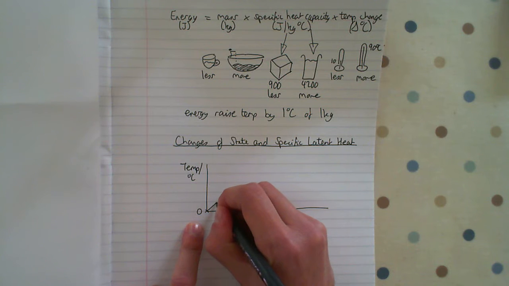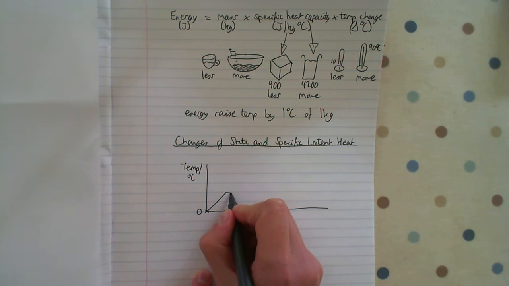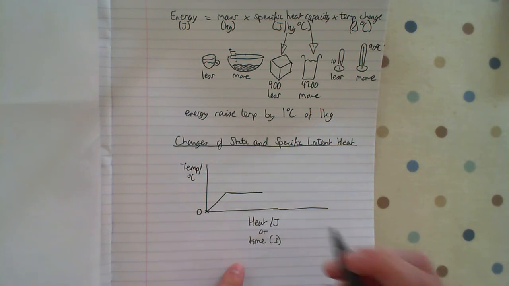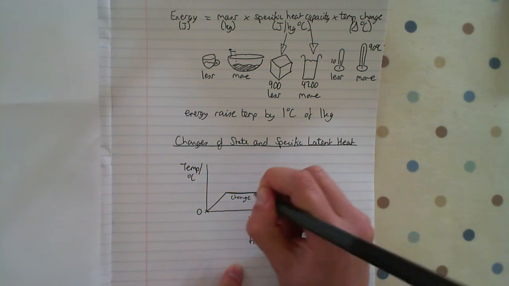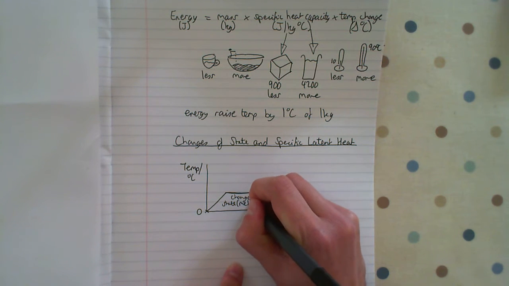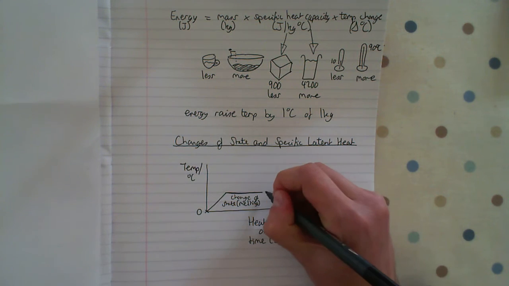The temperature will increase up to a certain point. The particles are moving faster, they're getting more kinetic energy, they're getting more internal energy, they're increasing thermal energy, so they're getting hotter. But at a point where the bonds start to break, the temperature doesn't increase anymore. The temperature plateaus, it stays flat, it levels. At this point it is changing state. Change of state, in this case it's from ice to water, so it's melting.